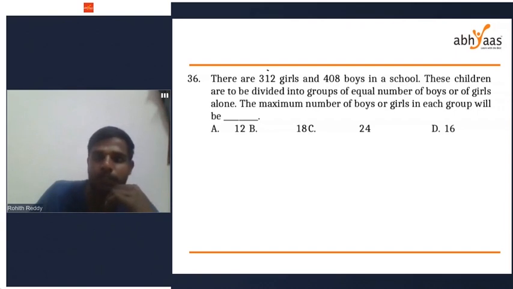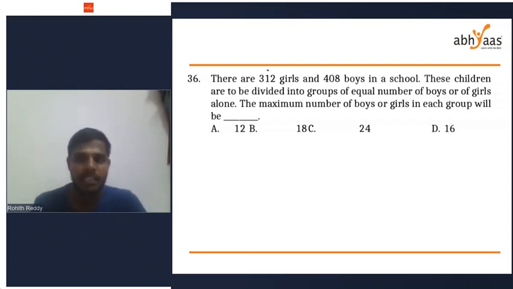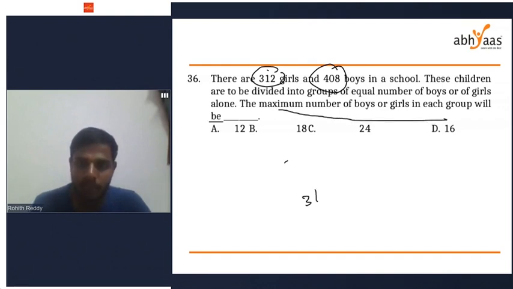Bhavani says it's 24. Why is it 24? What did you do? You find the HCF or anything else? So this 312 girls and 408 boys are there. If I divide them into groups, how to divide those groups? HCF of 312 and 408. To get the maximum number of boys or girls in each group, 312 and 408.